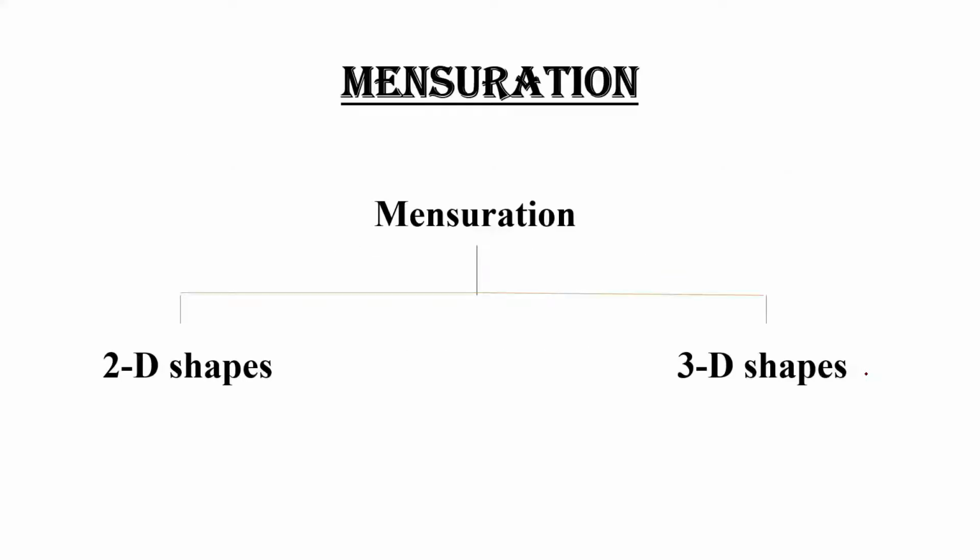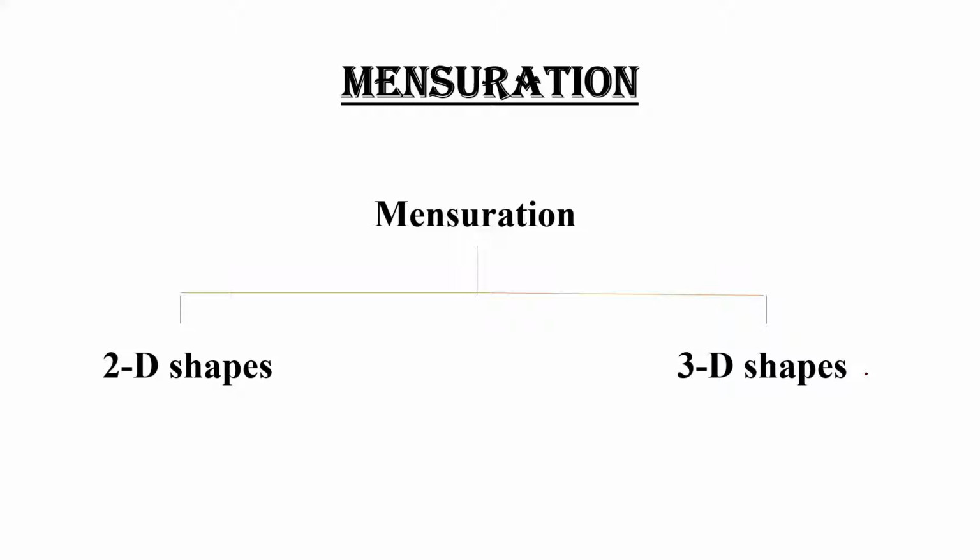Mensuration deals with two kinds of shapes, that is 2D shapes and 3D shapes. 2D shapes are those which deal with the x and y axis. They do not have any concern in the real world, but 3D shapes like cubes, cuboids, and spheres do exist in the real world. So in today's lecture we will discuss 2D shapes.